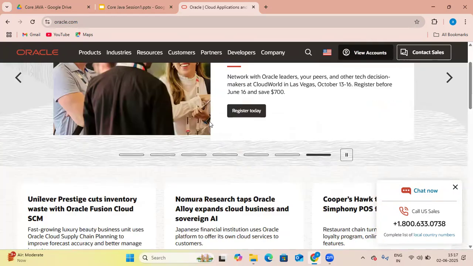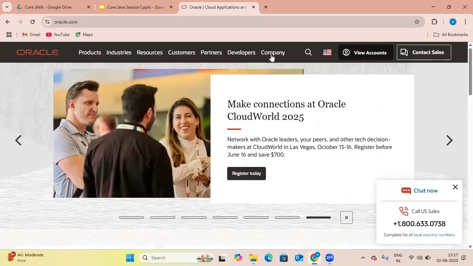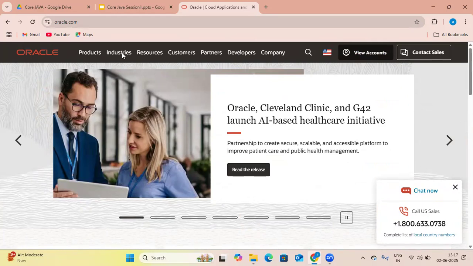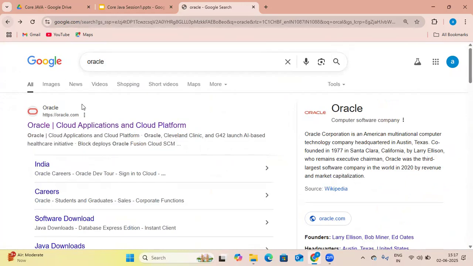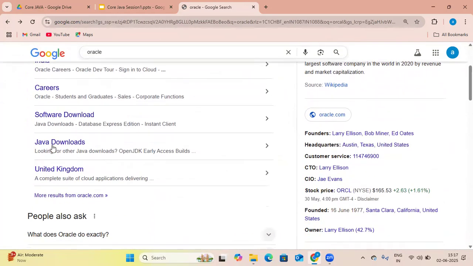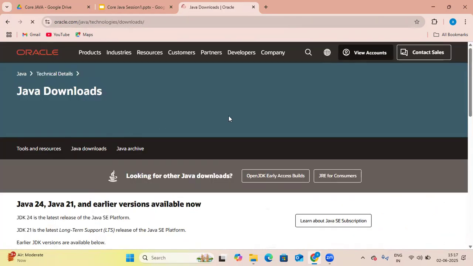Now, if you want to download Java, whether it is Java 8, Java 9, Java 17, or any version, you can see here Java Downloads. Click on Java Downloads.